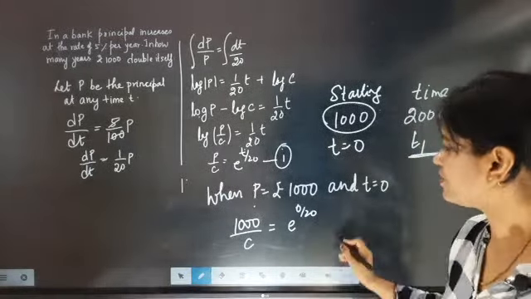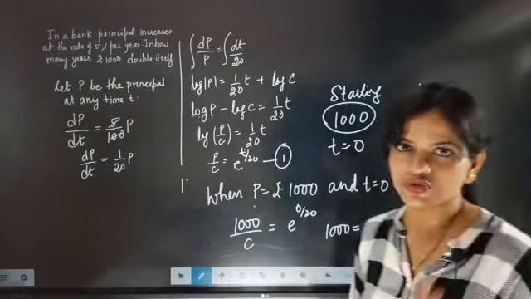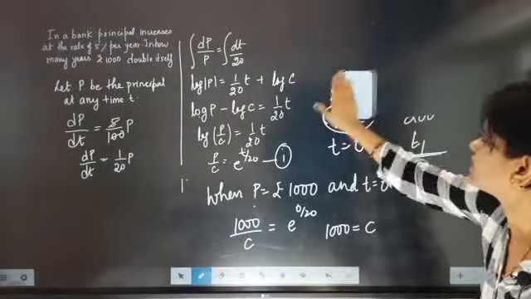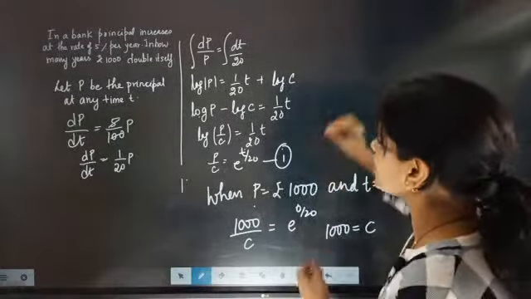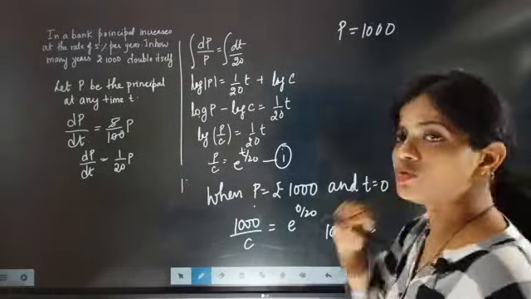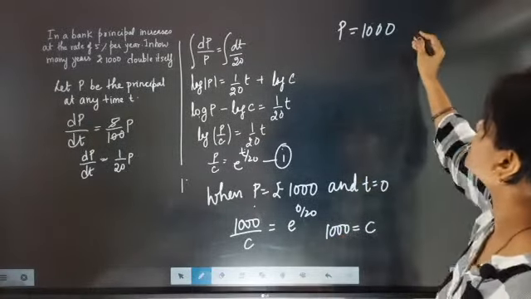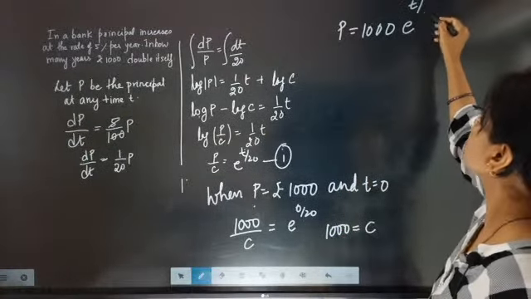So 1000 equal to c. So your constant is coming as 1000. So this equation 1 will be written as p equal to 1000 e to the power t by 20, because no need to write the c value now.